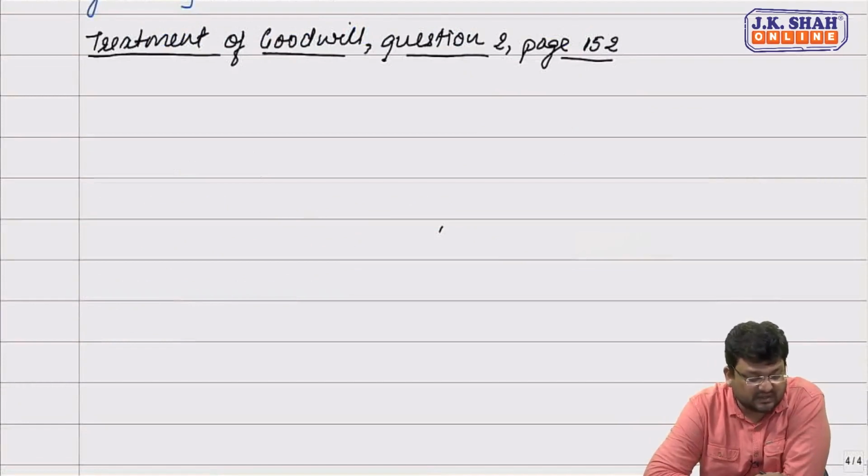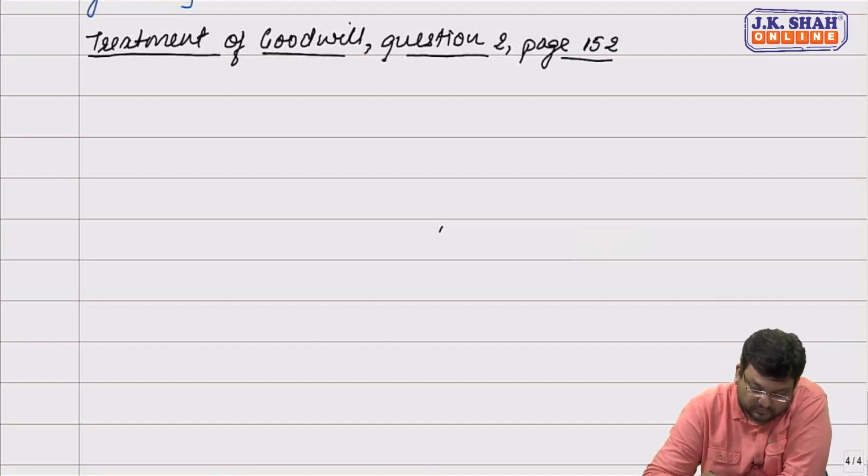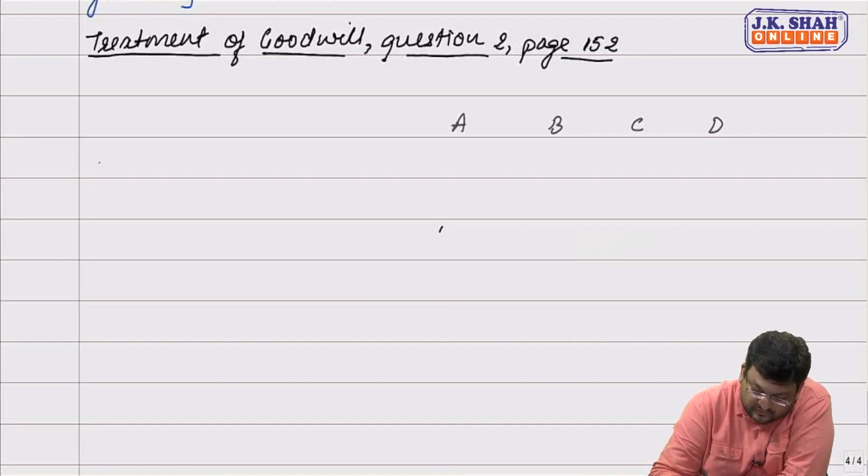Question 2, friends. A, B, C and D are in partnership, sharing profits and losses equally. They mutually agreed to change the profit sharing ratio to 3:3:2:2. Give the necessary journal entry assuming goodwill of the firm is rupees 20,000. So there are 4 partners here. What is the treatment for goodwill we give?